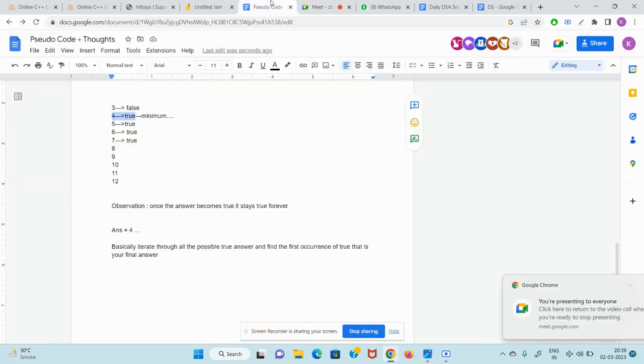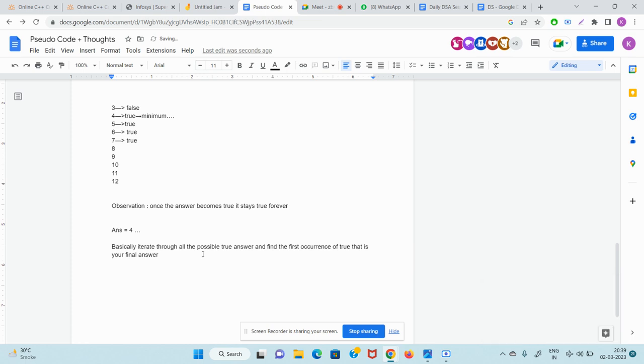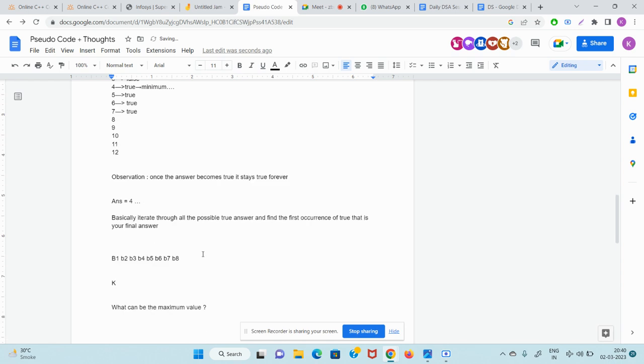Okay, guys, now I am going ahead. So basically, now tell me, guys, if I am given this array B of I, B1, B2, B3, B4, B5, B6, B7, B8, and I am given a capital K. What can be the maximum value? If you are multiplying, what can be the maximum value at any given index?